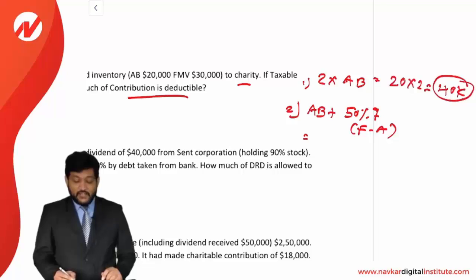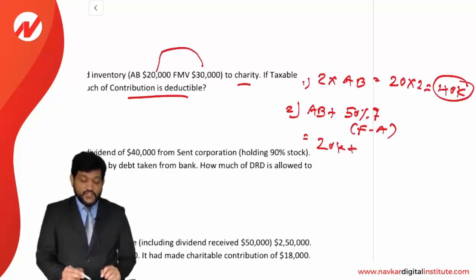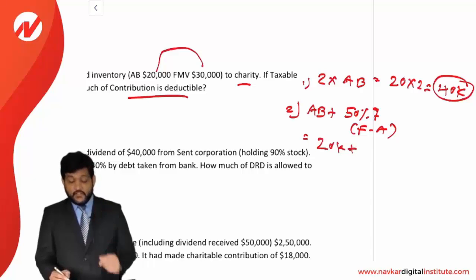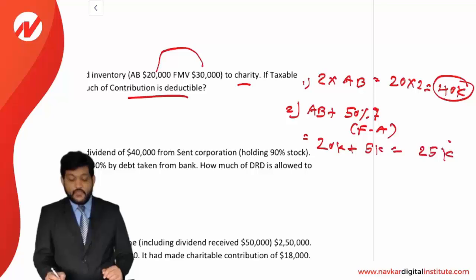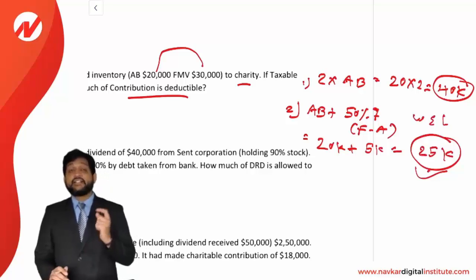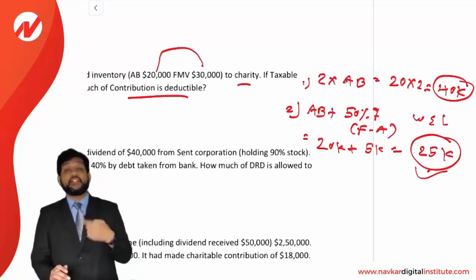And second is AB plus 50% of difference. So AB is 20,000 and plus 50% of difference. So if you see FMV is 30 and AB is 20, the difference is 10,000. 50% of 10,000 is going to be 5,000. So 20 plus 5 will be 25. Okay. So 40 or 25, whichever is lower. Answer is 25,000. But again remember, deduction is limited up to 15% of taxable income for inventory or property contribution.